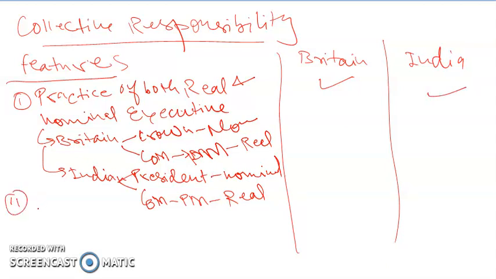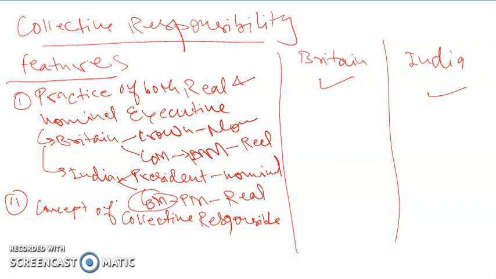The second element is the concept of collective responsibility. As we know, to provide a responsible government, the executives are drawn from the legislature. That is, to be a minister or a member of the Council of Ministers, you have to be a member of either house of the parliament.